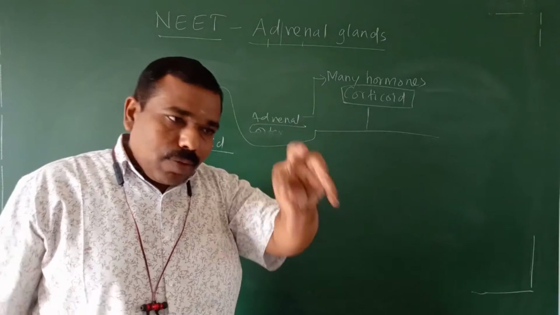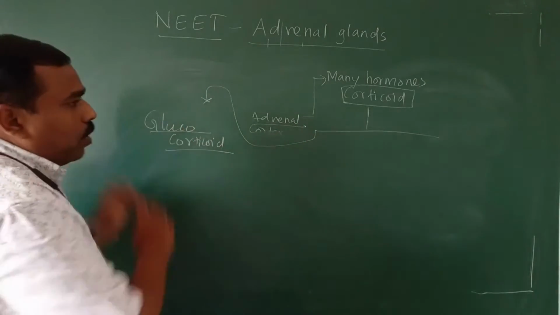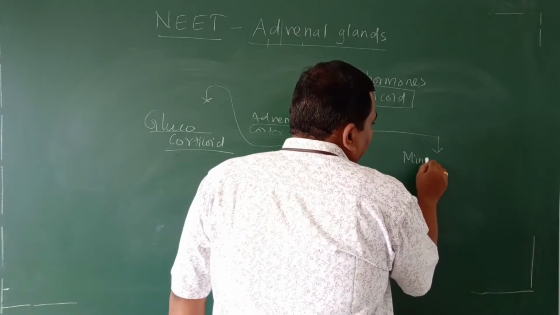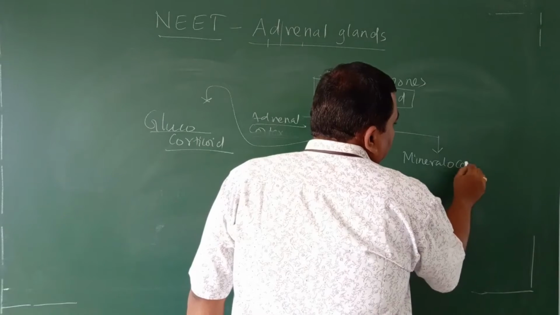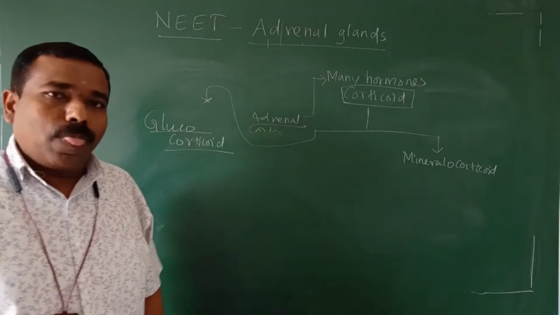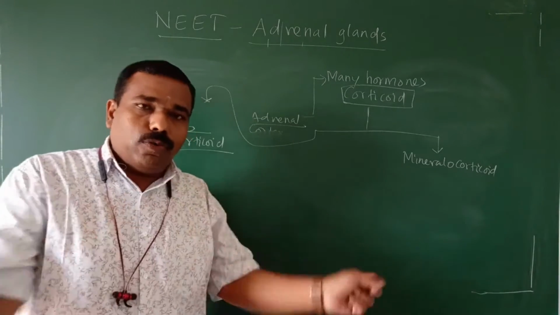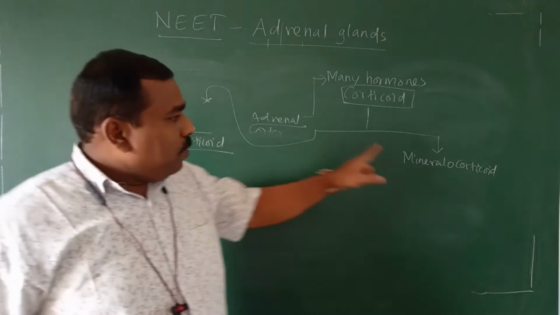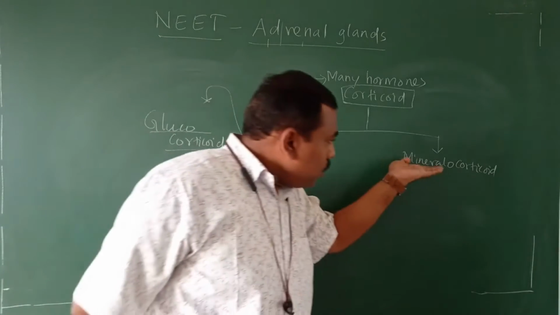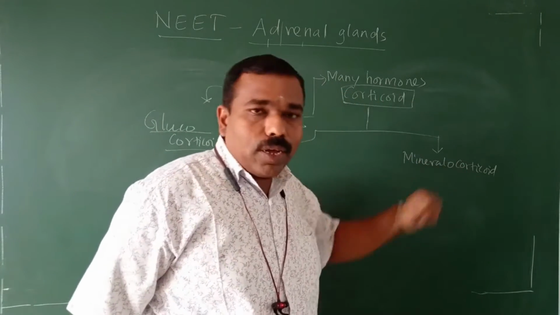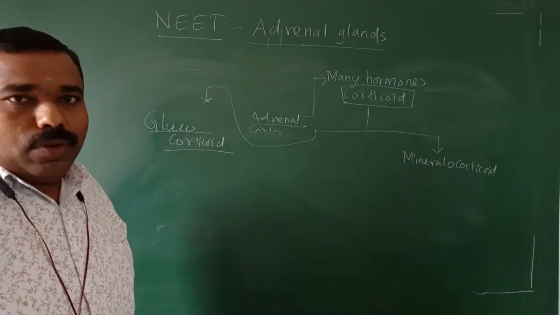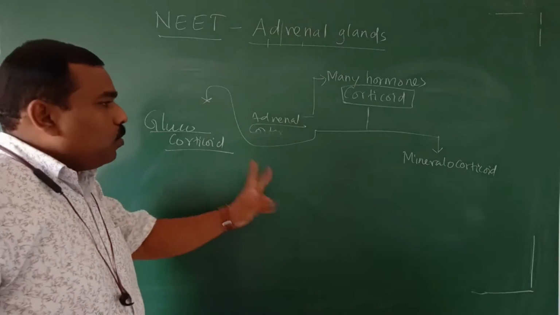Out of the corticoid, some hormones are called glucocorticoid. The remaining hormones are called mineralocorticoid. So corticoid are two groups, glucocorticoid, mineralocorticoid, not two types, two group. That means this also having lot of hormone, mineralocorticoid. This also having lot of hormone. That is the meaning. Don't think wrongly. It is not only two hormone.